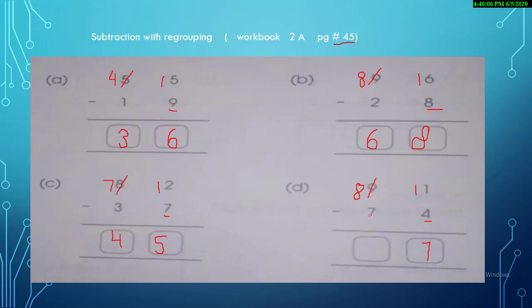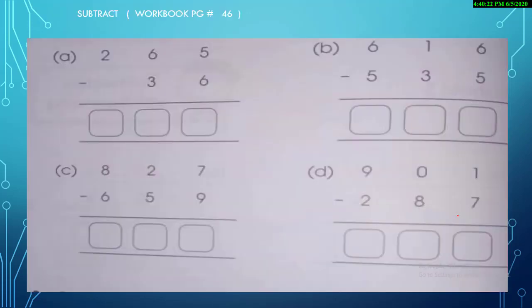Okay, and 8 minus 7, the answer is 1. Yes, this is the way. One page of work is done, and the remaining part you will do as homework. Okay, let's move to the next slide.